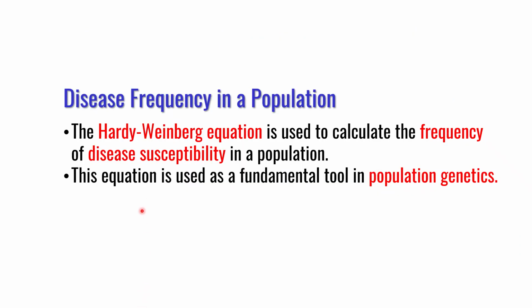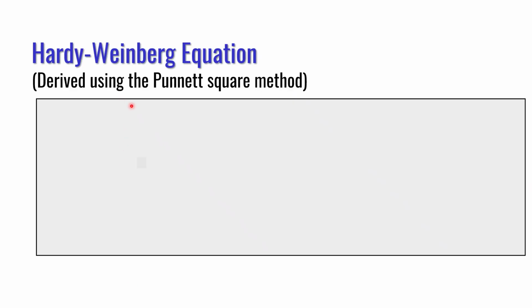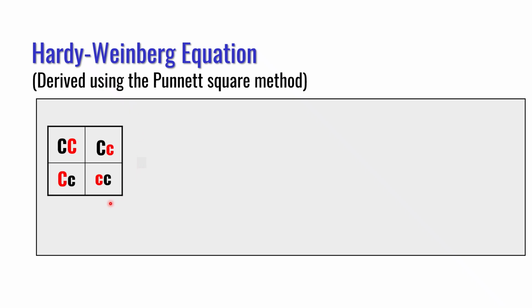So to calculate disease frequency in a population or in a country, the Punnett square method cannot be utilized. You use the Hardy-Weinberg equation to calculate frequency of disease in a population, and that Hardy-Weinberg equation will be derived using Punnett square data, which I explained in the previous slide. This equation is commonly used in population genetics. So I will now explain the derivation of the Hardy-Weinberg equation utilizing the Punnett square data.